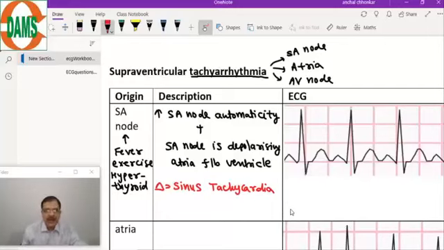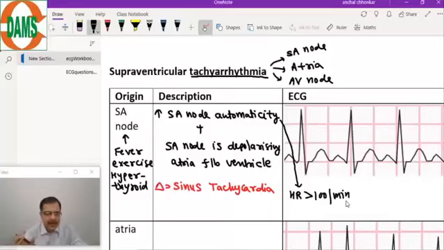So how will the ECG look? What is the diagnostic criteria in the ECG? We will translate these words into the ECG. The first sentence is increase in the SA node automaticity, so the heart rate will be more than 100 per minute.